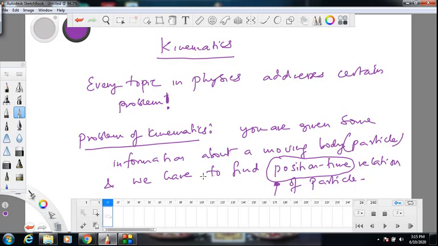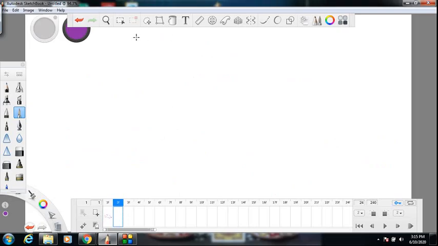In order to solve this problem, there are some definitions which we have to understand. So the problem of kinematics is to get the position time relation for a particle or for a moving object. To find this position time relation, we have to understand certain definitions. So there are some basic definitions in kinematics.